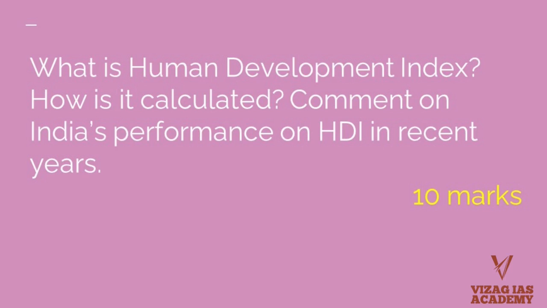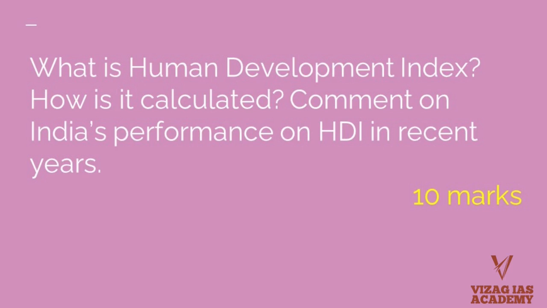We should have performed a lot better, but we have gone worse, because the ranking improved to 129 in 2018, went down to 131, and in 2020, because of this pandemic, the economists are very skeptical that the Human Development Index is going to be very bad for India, right?